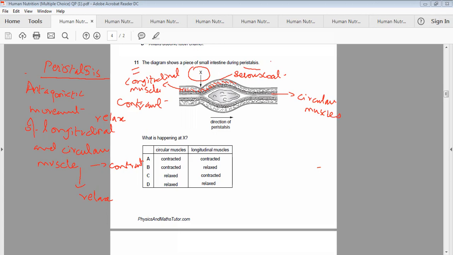Now they are asking what happens there. Peristalsis is going on and this one is the bolus. What is this? It is a bolus, that is, chewed food, chewed and digested up to a certain extent. Starch has been converted into maltose, digested food. It is coming from the mouth toward the stomach. This is its direction.